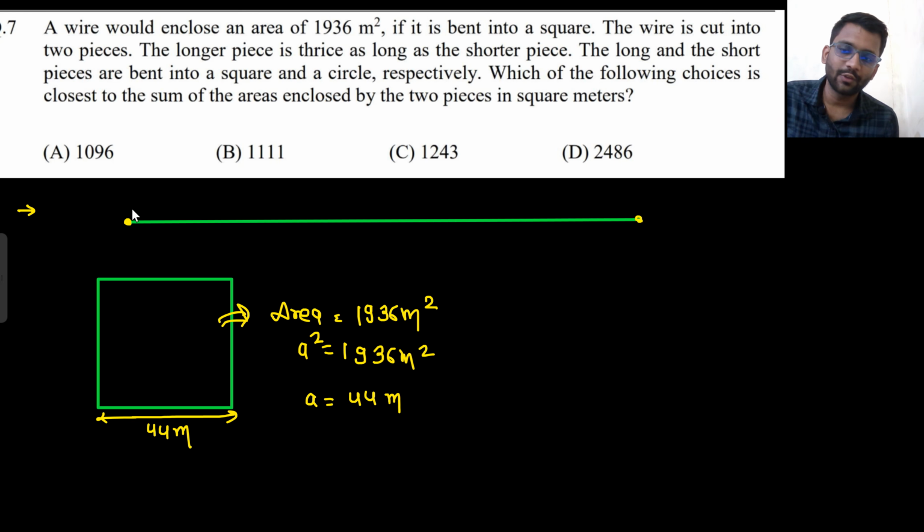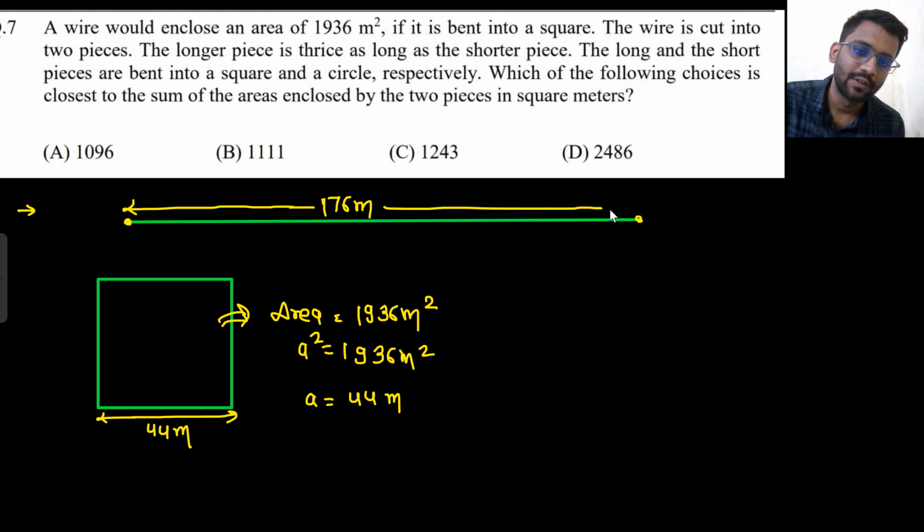That means the length of this complete wire was 44 into 4, right? 176 meter. This was 176 meter. Okay. Now it is cut into two pieces.